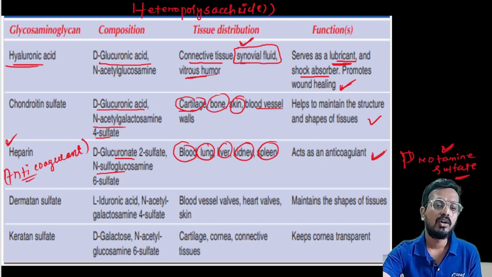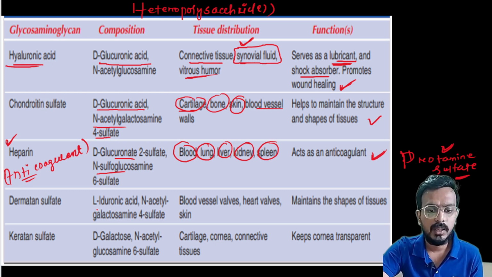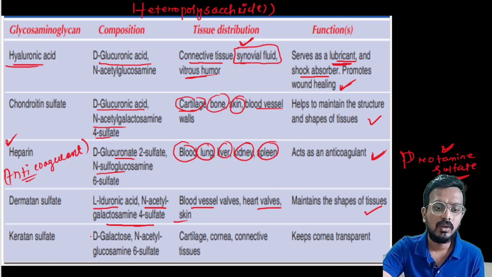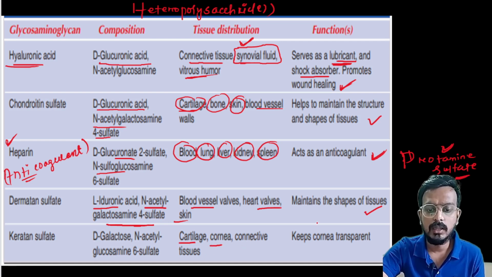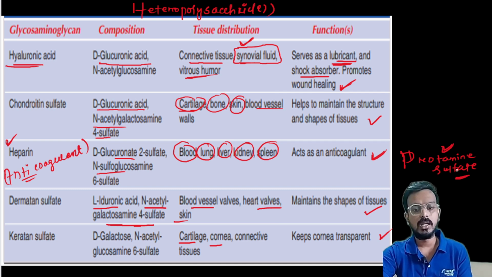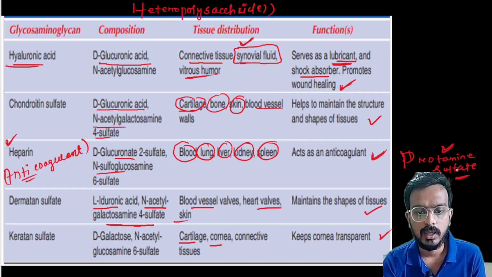Then dermatan sulfate. Dermatan sulfate is composed of L-iduronic acid and N-acetylgalactosamine 4-sulfate. It is present in the blood vessels, heart valves, and skin, for maintenance of the shape of the tissue. Then keratan sulfate is present in your hair, cartilage, connective tissues, and cornea, where it keeps the cornea transparent.